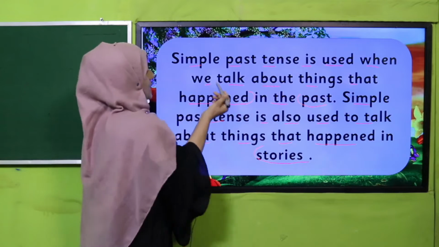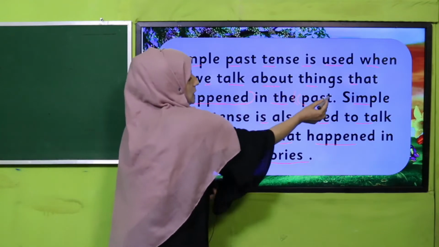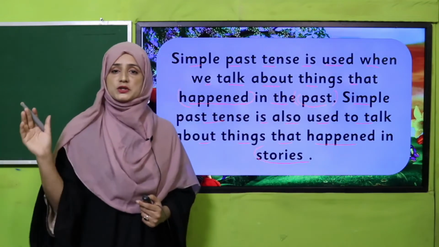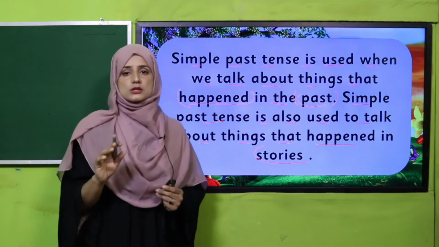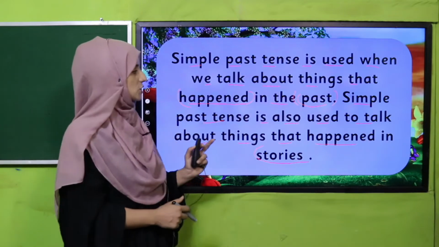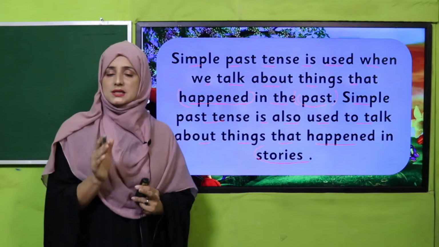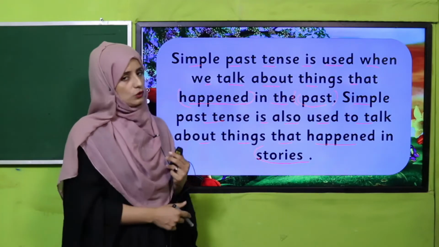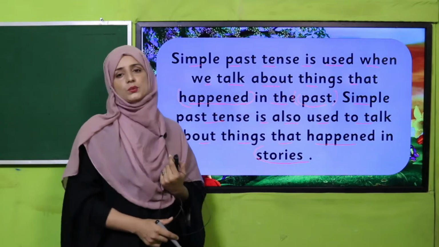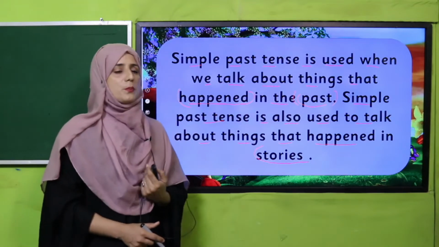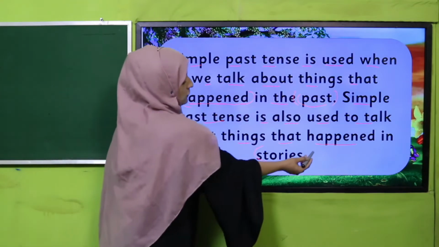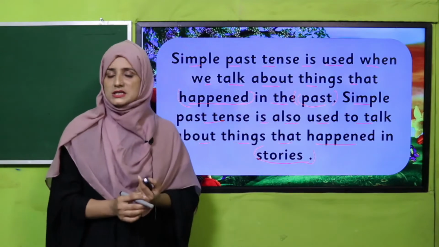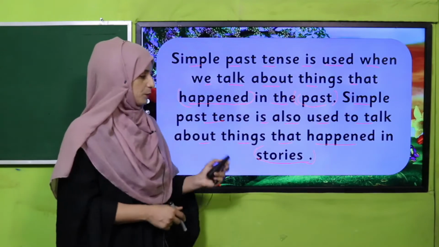And what is the past time? The past time means the time we have spent, that time has gone. So that time is called past time. Those events and actions take place in the past, so to talk about these events we use simple past tense. And whenever we are talking about stories, we also use past tense.